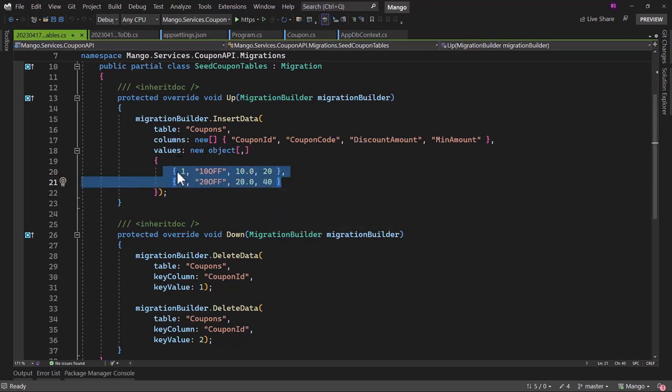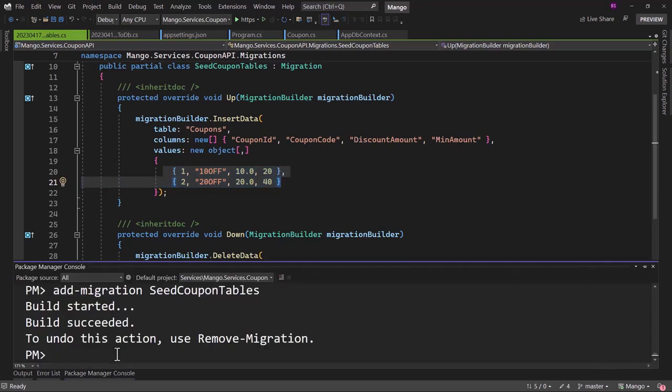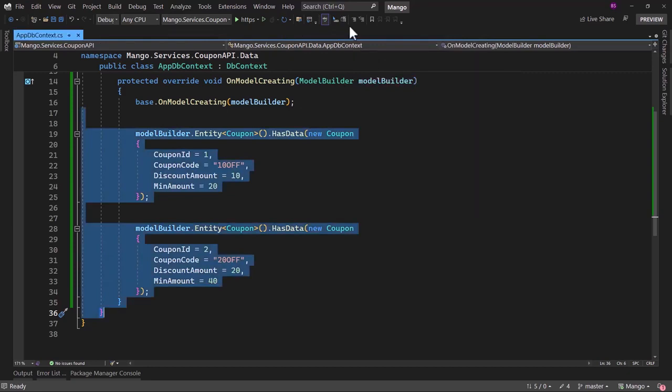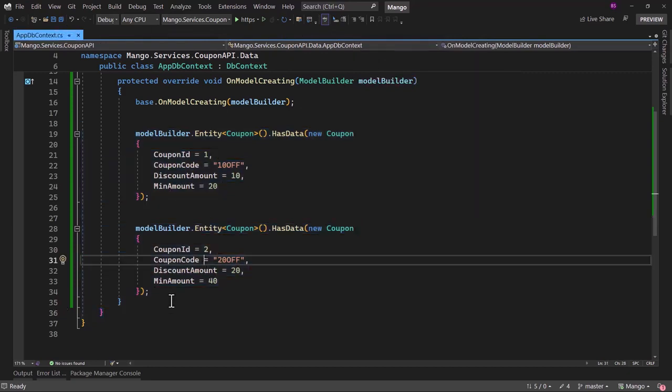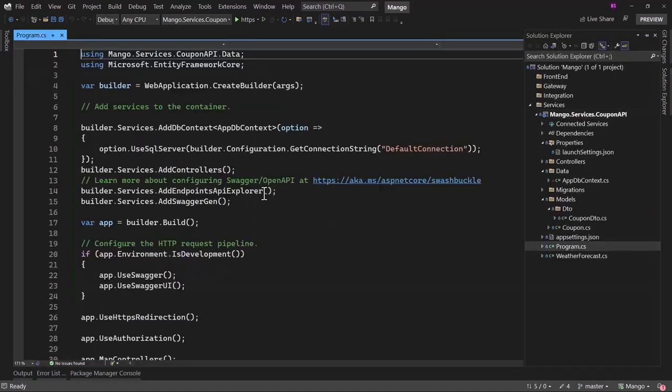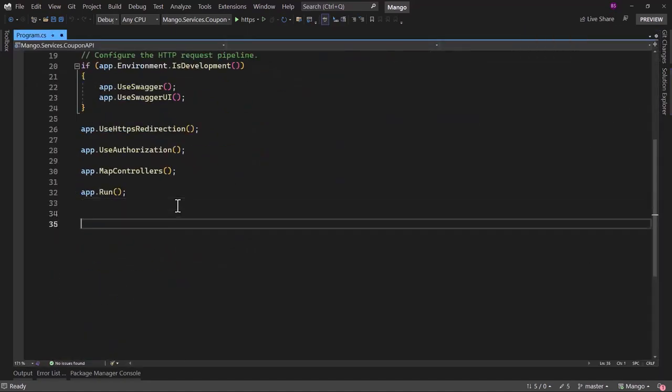That looks good. Now rather than updating database, what I want to do is if there are any pending migrations, I want when I run the application, it should automatically apply those migrations. That way we do not have to write the command update database. Doing that is super simple. Let me close all the tabs here other than appdb context. Well, not appdb context. I wanted program.cs. That is the configuration file.